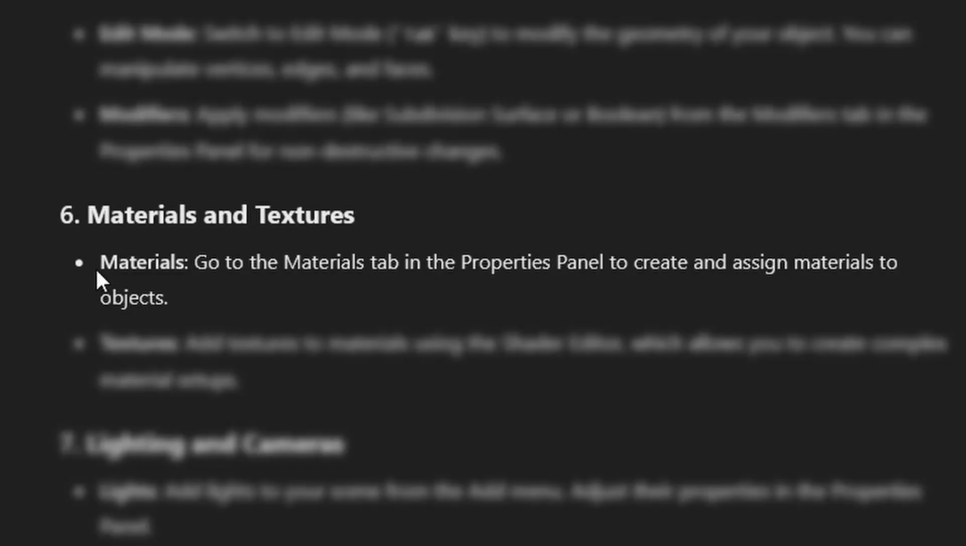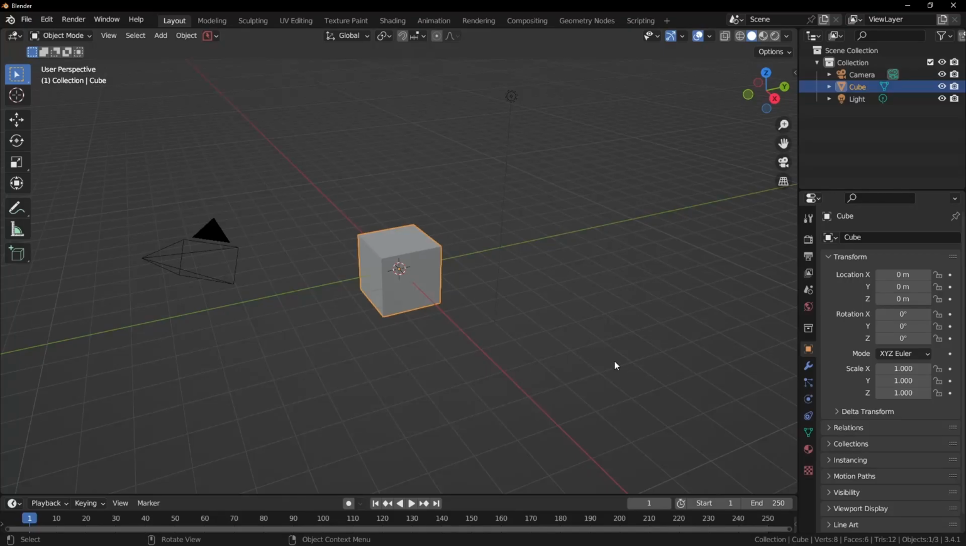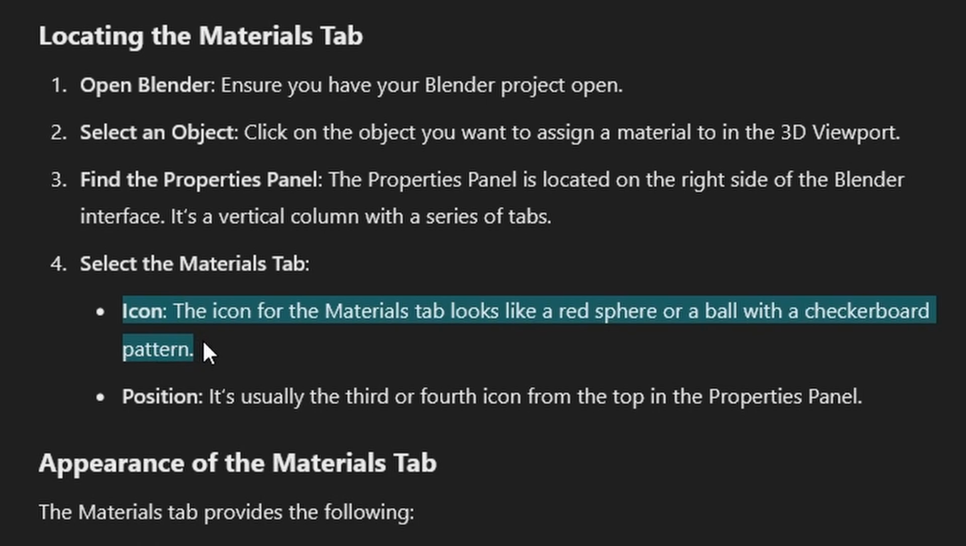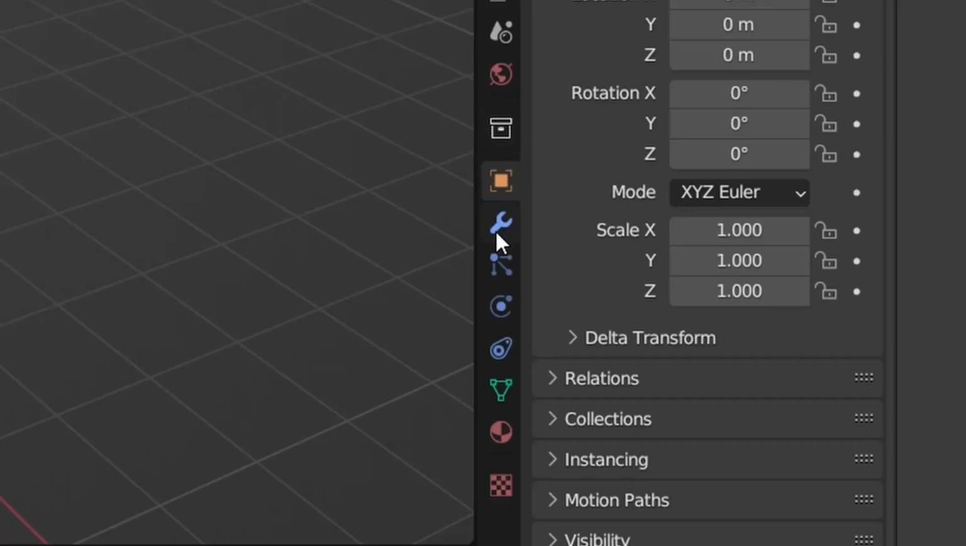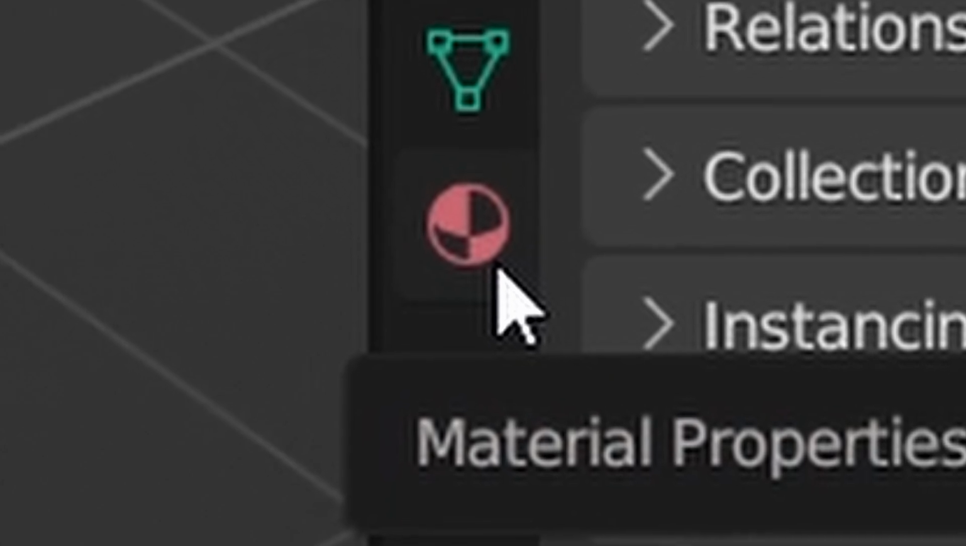Okay, well, let's see if it can tell me how to find the materials button. Ensure you have your Blender project open. Alright, and I do. It says it looks like a red ball with a checkerboard pattern, and wow, there it is. It does indeed look like a red ball and/or sphere with a checkerboard pattern. I almost already feel like some sort of Blender guru.